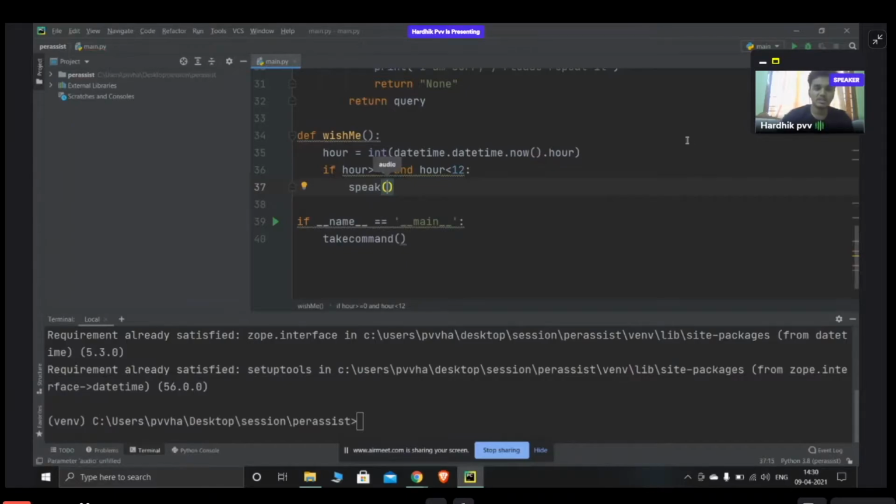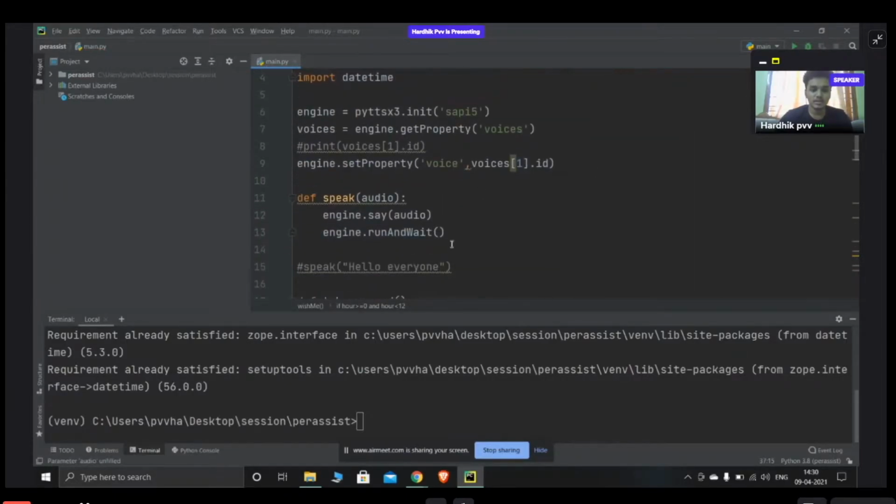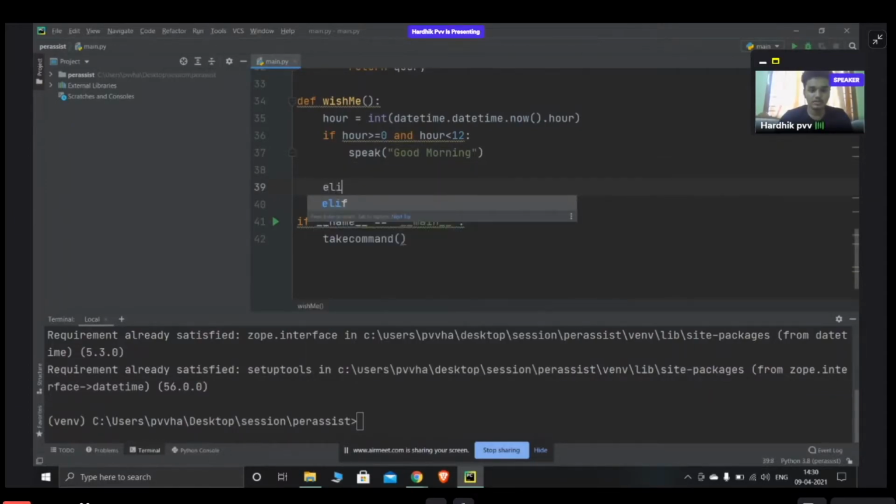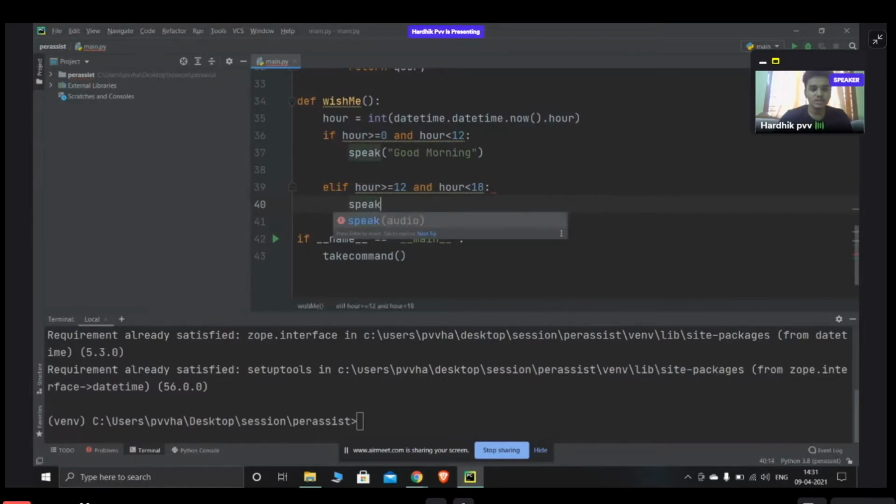You remember the speak function from before. So I want it to speak good morning. In a similar way for the afternoon, elif: if hour is greater than or equal to 12 and hour is less than 18, I want it to wish me good afternoon.